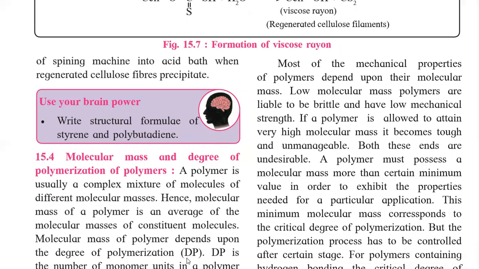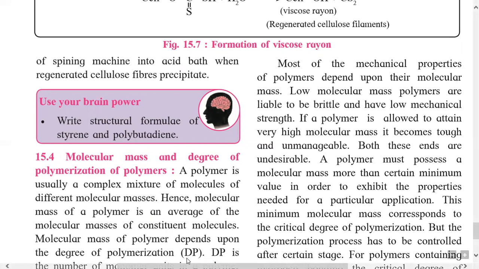We know there are a variety of applications for polymers, and therefore a minimum molecular mass is needed to show all these properties for the different applications of the polymer. This minimum molecular mass corresponds to the critical degree of polymerization.